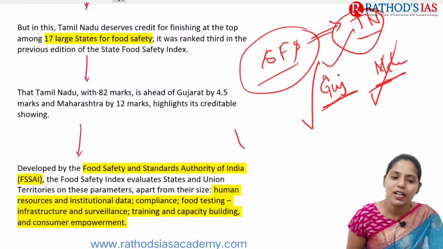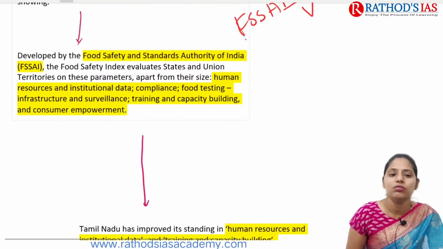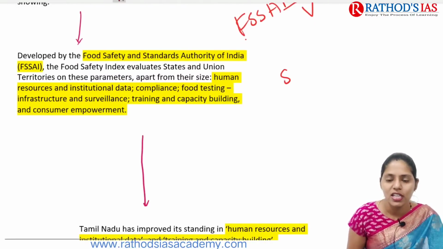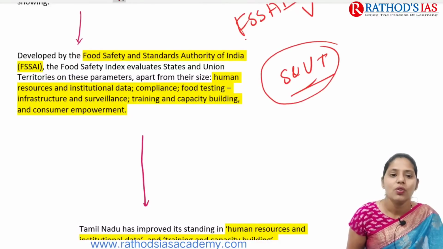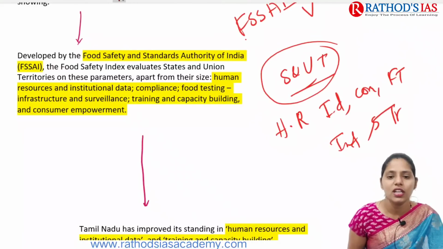This index was developed by the Food Safety and Standards Authority of India, and it evaluates states and union territories on several parameters. For example, they mainly focus on human resources, institutional data, compliance, food testing, infrastructure, surveillance, training and capacity building, and consumer empowerment.